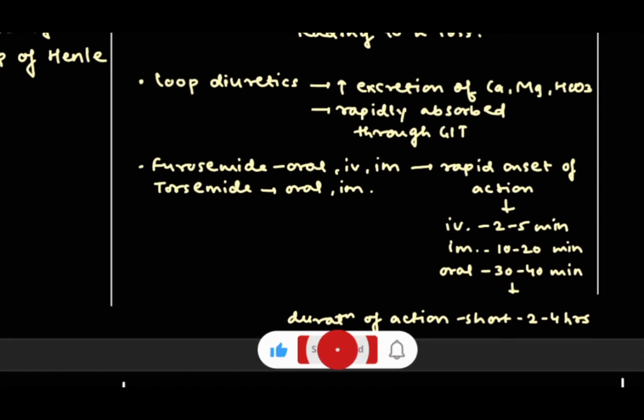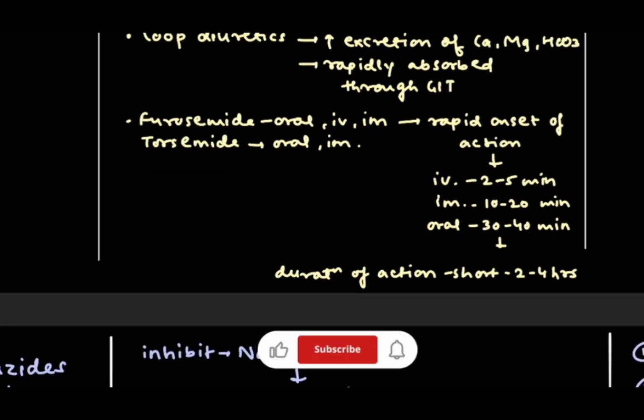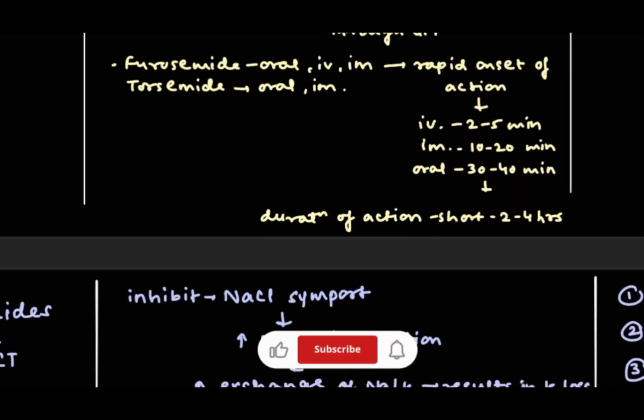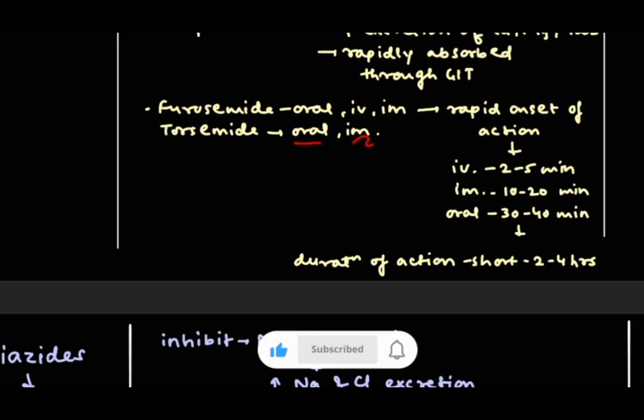Now with loop diuretics, there will be increased excretion of calcium, magnesium and bicarbonate, and they are rapidly absorbed through the GIT. Now furosemide can be administered orally, IV or intramuscularly, and it has a rapid onset of action. If administered IV, the onset of action is just 2 to 5 minutes. Through IM, that is intramuscular, it will be 10 to 20 minutes, and through oral, it will be 30 to 40 minutes. But the duration of action is very short, just 2 to 4 hours. Then second is torsemide, which is given orally or intramuscularly.